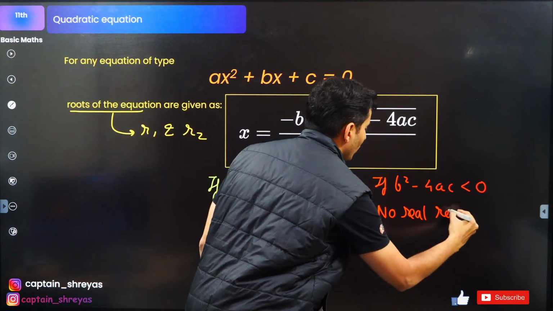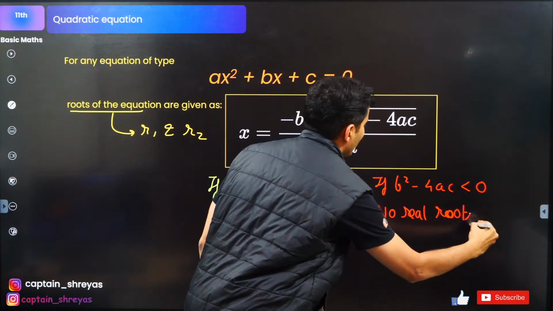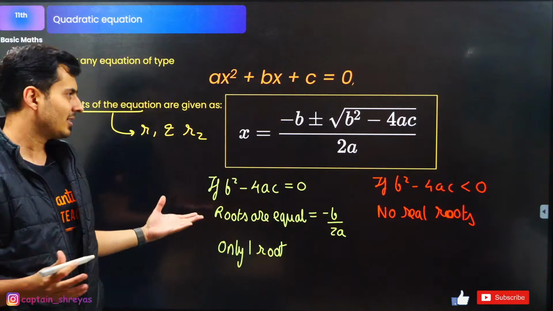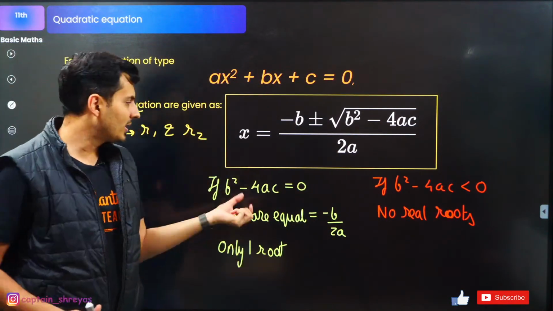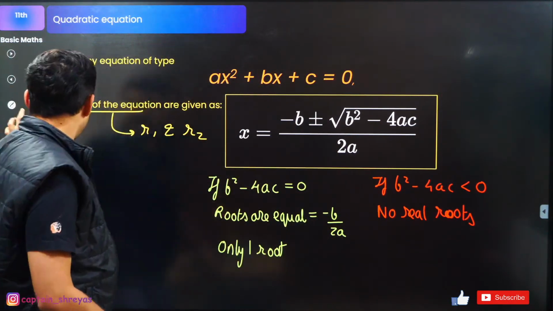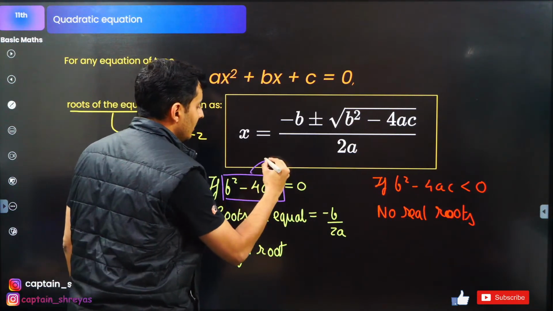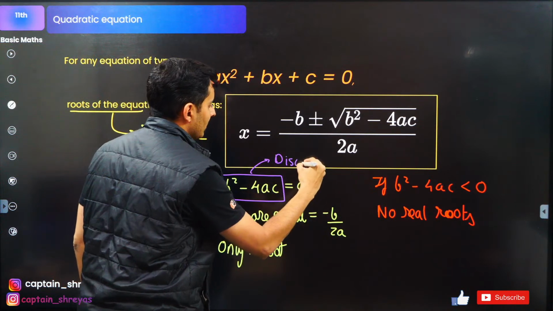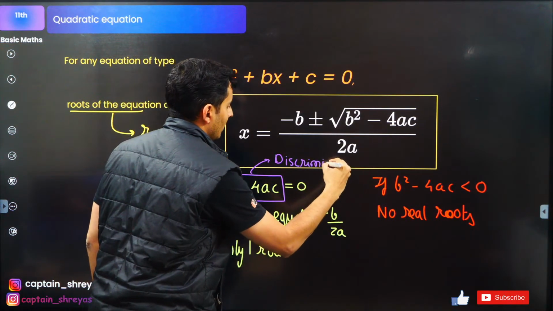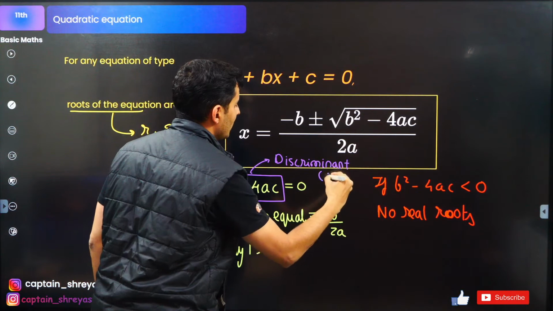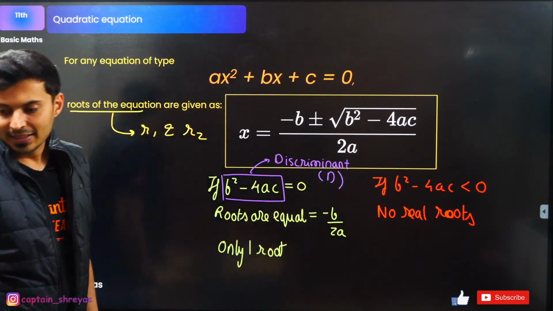Really, there are no roots for this particular problem. No solution in the real space. That's what it means. What is this called? b square minus 4ac, guys. This b square minus 4ac term is called the discriminant. The usually used symbol is capital D.